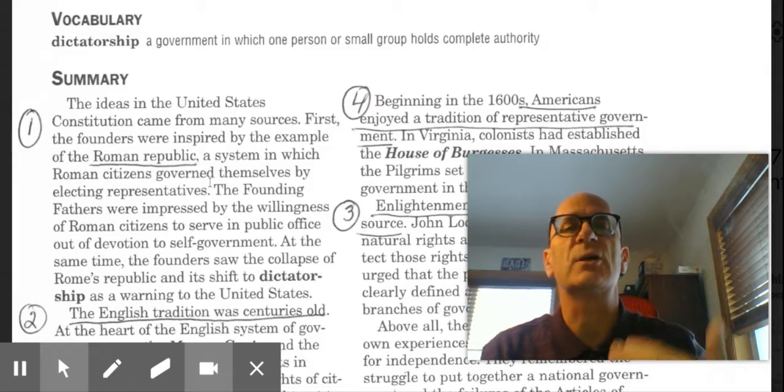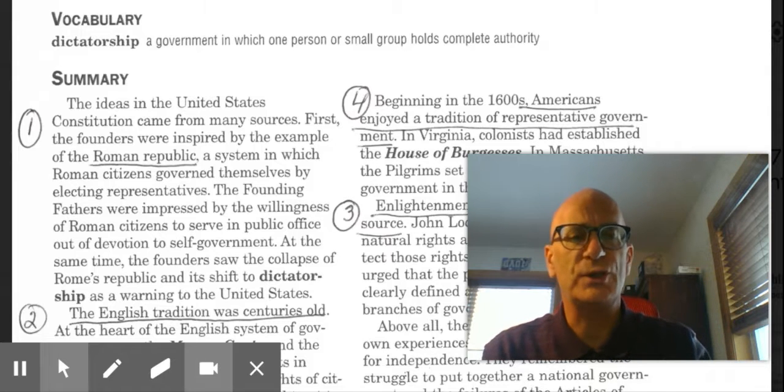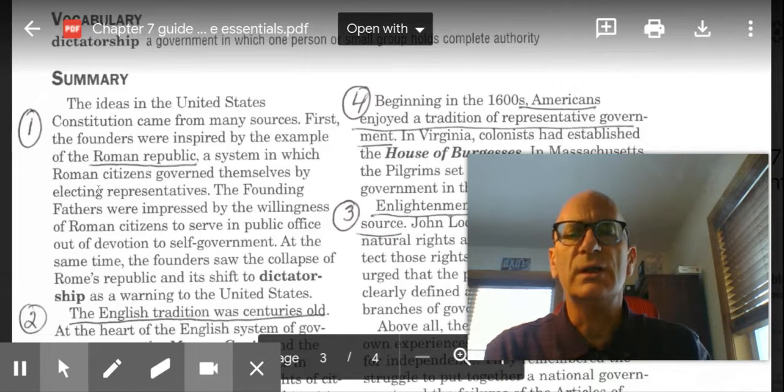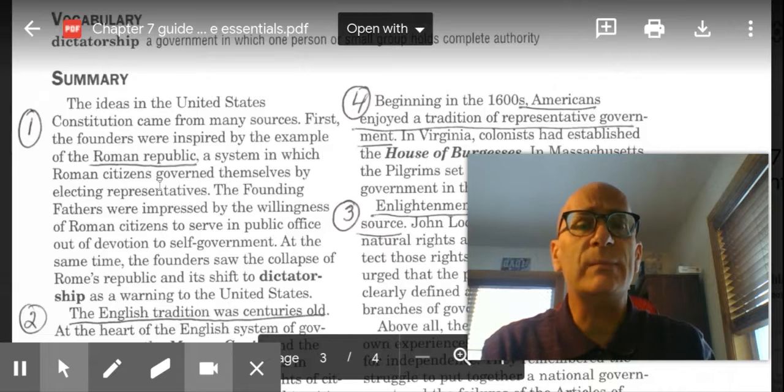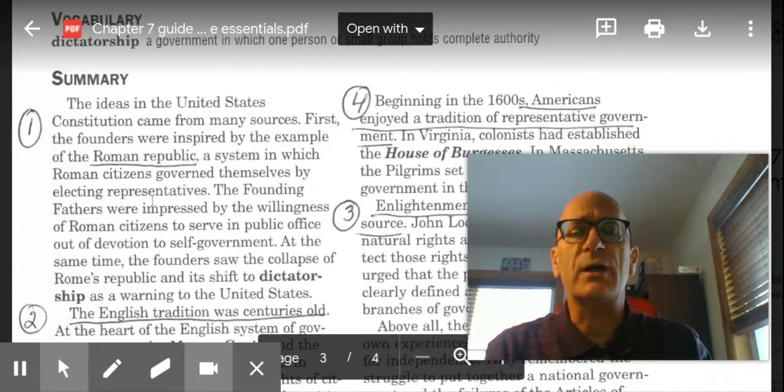They felt it was their responsibility to serve their community. At the same time, the founders saw the collapse of Rome's republic and its shift to dictatorship as a warning to the United States. So the first place that the founding fathers found inspiration is in the example of the ancient Roman Republic.